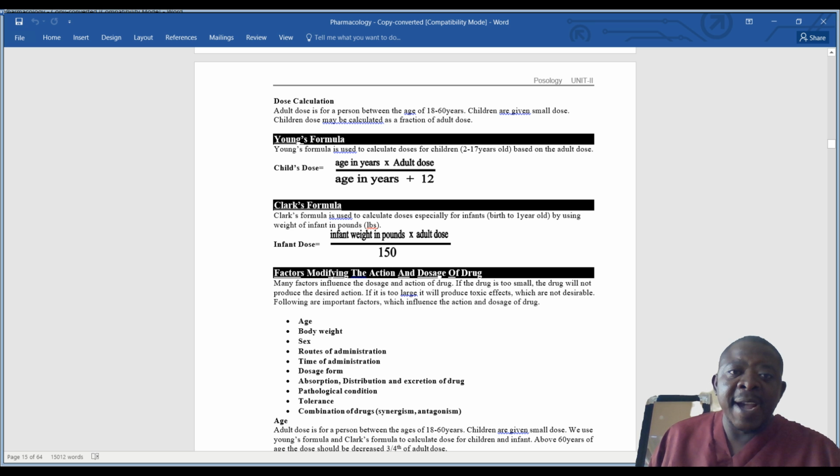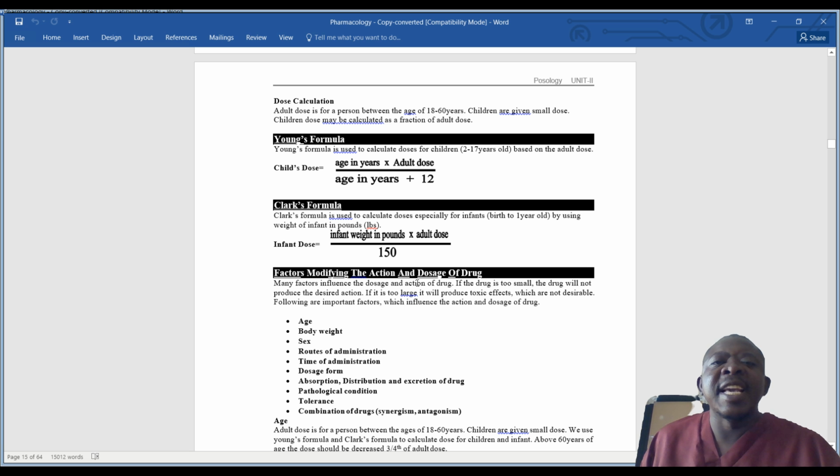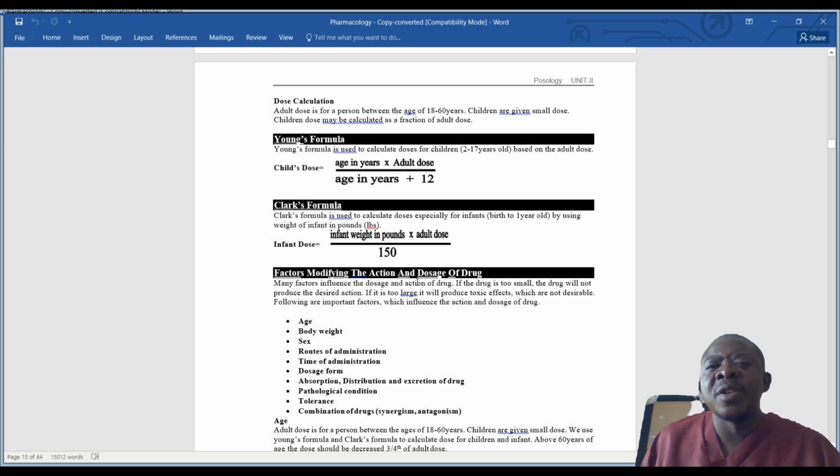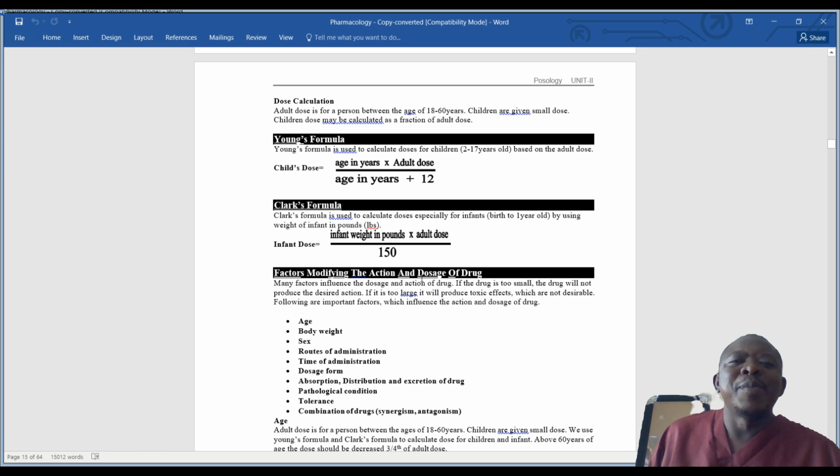Okay, divide by 115. Now, when you are doing pharmacology calculations, it's important that when we say child's dose according to Young's formula, age in years, we are saying it is for children between 2 to 17 years. Specifically, the age has to be in years.